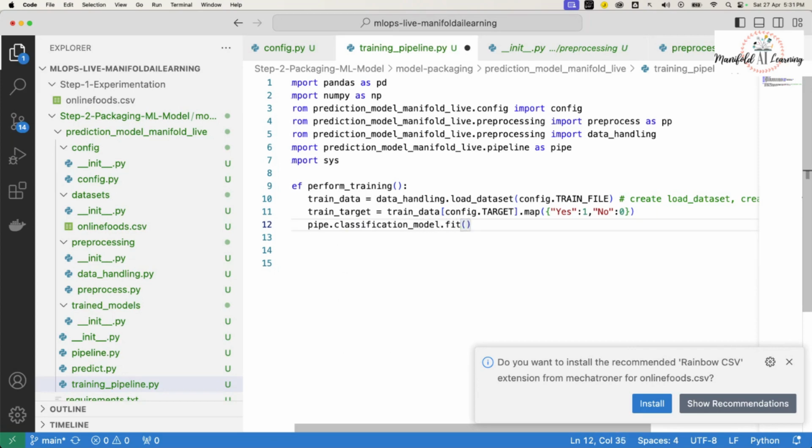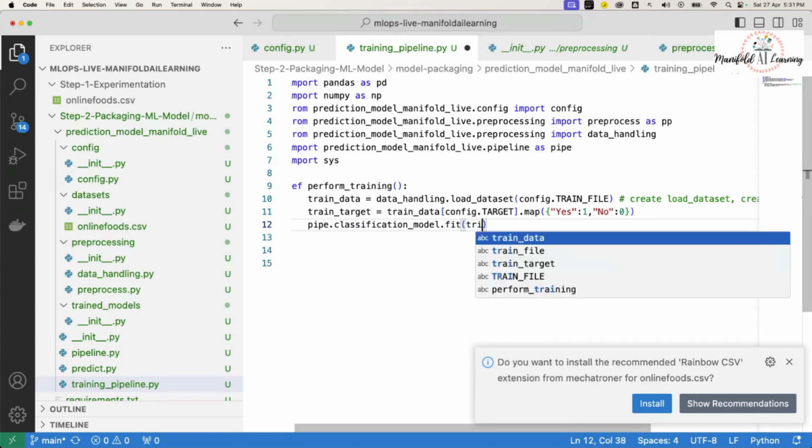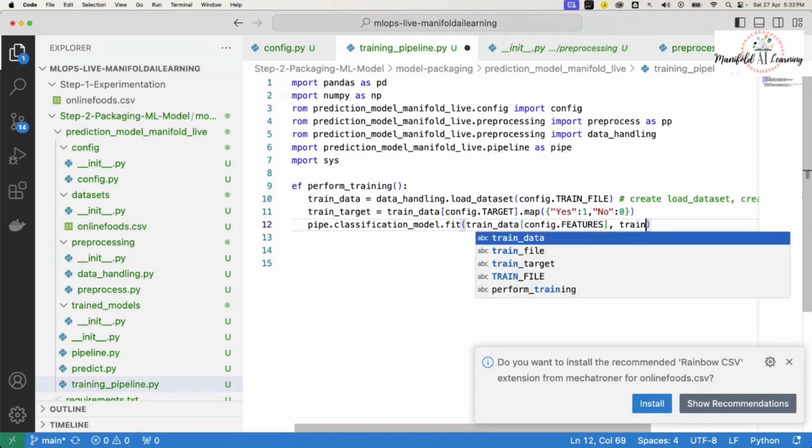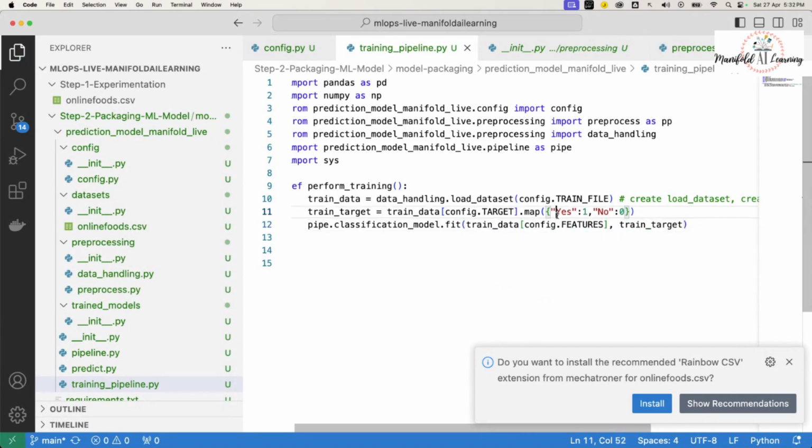On that model, I'll go ahead and perform the fit. To fit on my training data, I'll load my input features, and then I'll specify my train target, so I'm specifying my features and target.